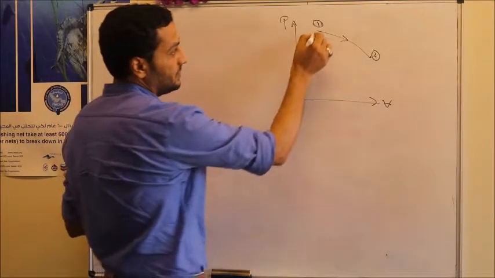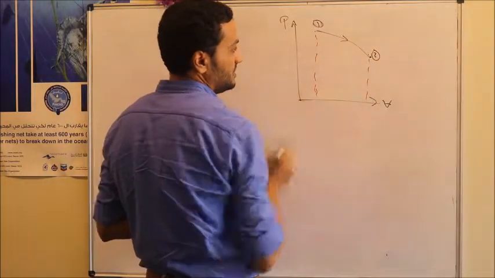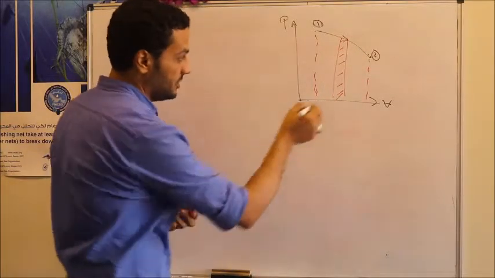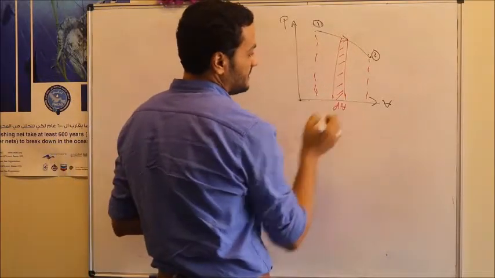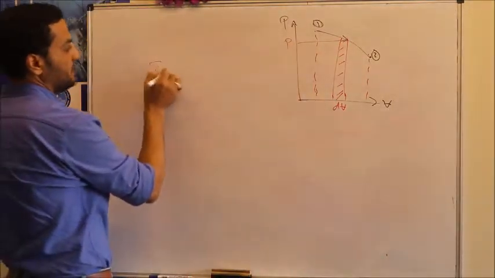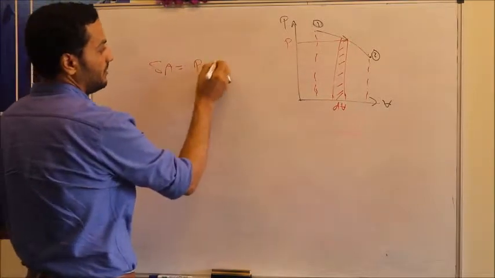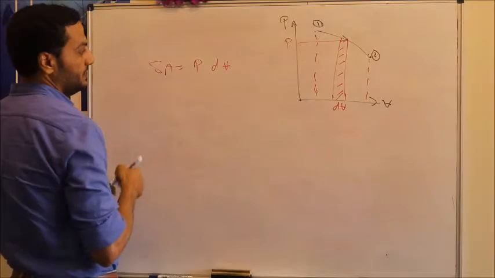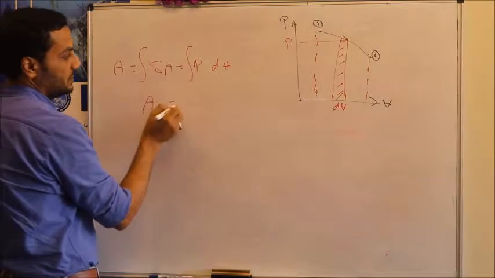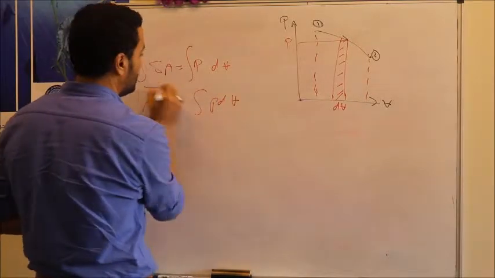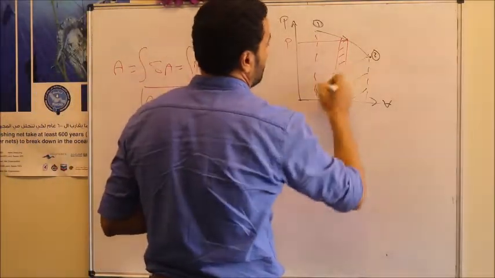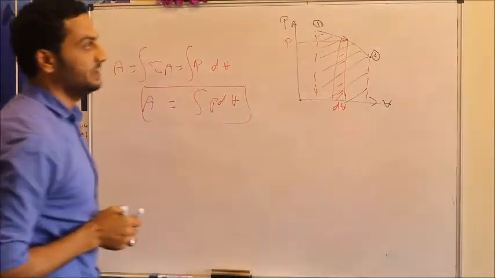How come? Let's consider a system undergoing a process from initial state 1 up to final state 2. Let's consider the area. Consider an element here. This element has width delta V and it has height P. So in this case we can say this delta area is equal to P multiplied by delta V. And to calculate the total area we have to integrate. Then the total area will equal the integration of P dV. This is the total area under this process on the P-V diagram.